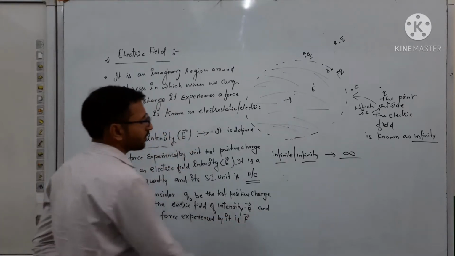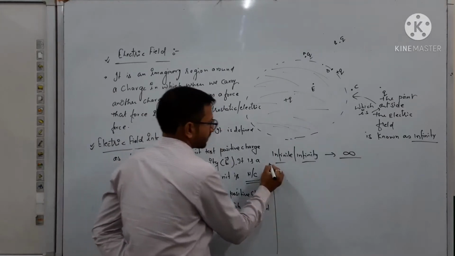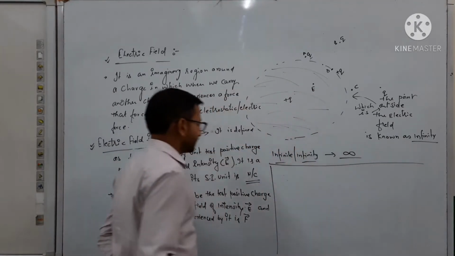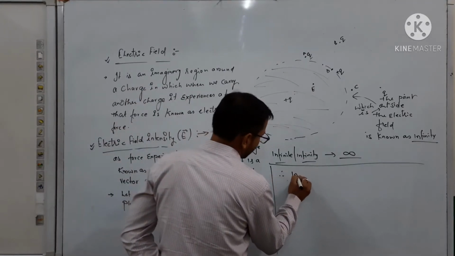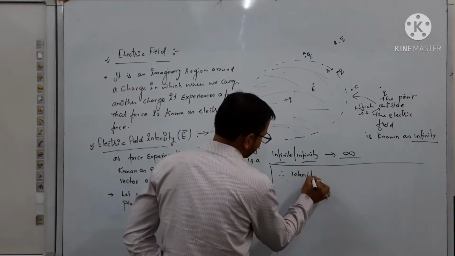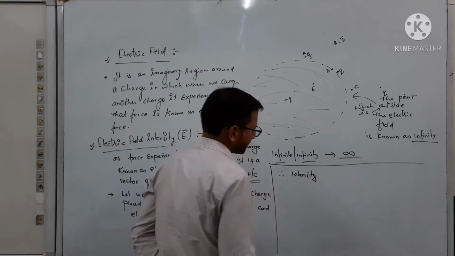I am representing all the things in vector form, those which are in vector. Therefore, intensity of electric field or electric field intensity, both are same.